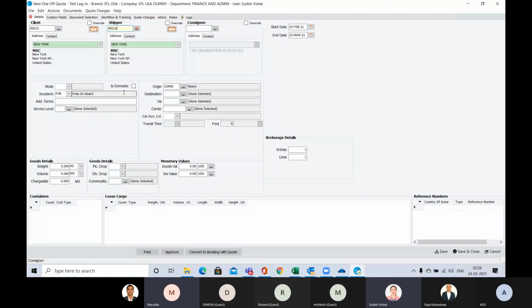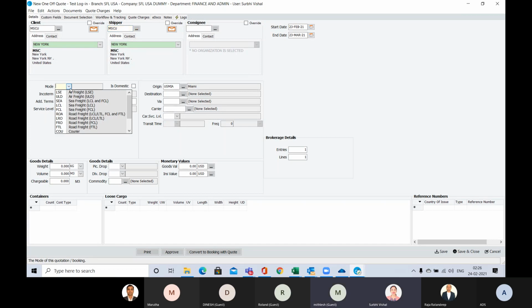Can you send a quote without an opportunity? Yeah, you can send a quote without an opportunity. But it is advisable if you can come through a process. But Abhi, why would you do that?